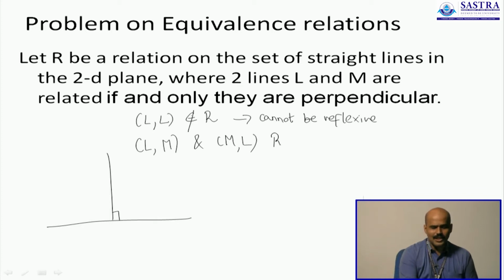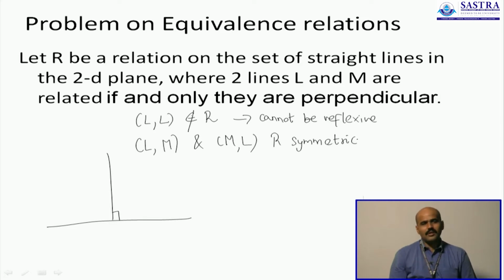Therefore, R is actually symmetric, but that doesn't help the cause, because just being symmetric doesn't mean that R is transitive and also an equivalence relation. Therefore, it is only symmetric, and it is not going to help us prove that it is an equivalence relation.